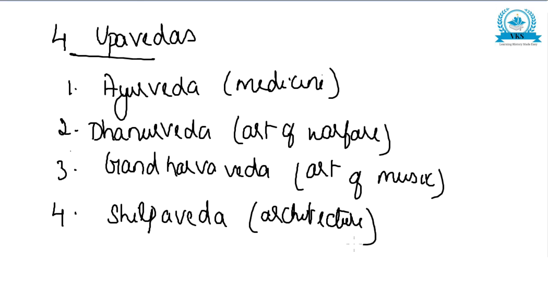So we studied about Vedangas, that is 6 important Vedangas are there, and other than 6 important Vedangas, there are 4 Upavedas, that is Ayurveda, medicine, Dhanurveda, art of warfare, Gandharva Veda, art of music, and Shilpa Veda, that is architecture. So these were the points regarding Vedanga. Now we studied Vedas, Brahmanas, Upanishads, Aranyakas, Vedangas, and now we will move on to the Darshanas.